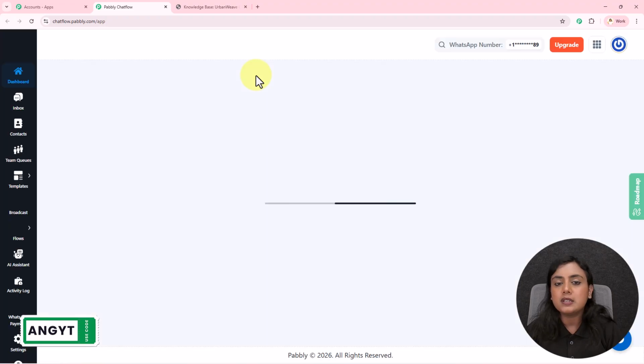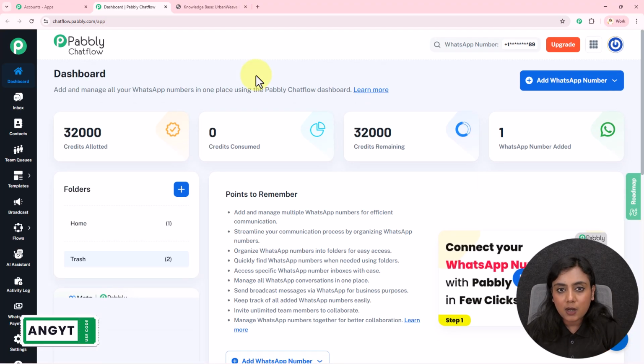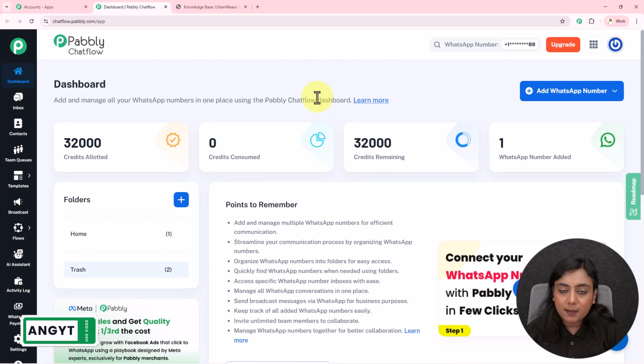Now if you want to learn how you can set up your Pabbly Chatflow account, how you can add your number inside Pabbly Chatflow, what the features are and how the features work, you can check out all the video links in the description section below, with the help of which you will learn what Pabbly Chatflow is all about. Okay, first check out those videos, set up your account, and come back to this video and create this amazing